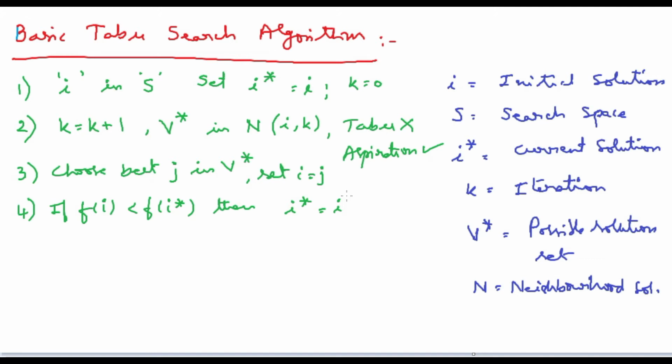And once this step is over, now what we need to do? We need to simply update the tabu list and aspiration conditions.